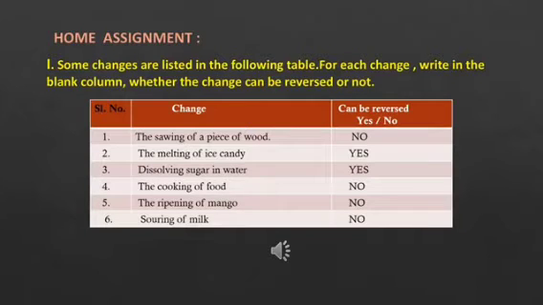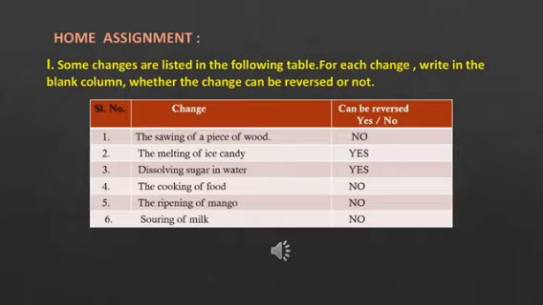Now let us quickly look into the answers for the previous home assignment. The first one: some changes are listed in the following table. For each change, write in the blank column whether the change can be reversed or not. The first one was the sawing of a piece of wood. The answer is no, it cannot be reversed.